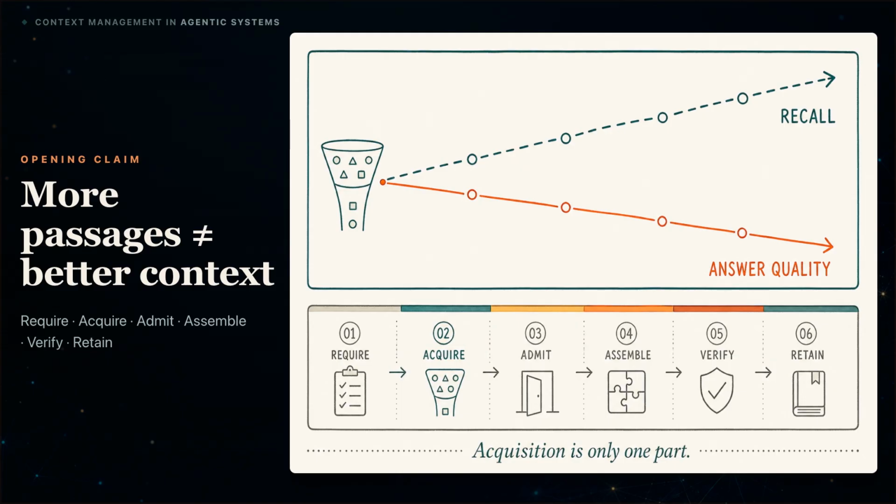I'm Mehrdad. In this video, I'll show you the complete control loop. Require, acquire, admit, assemble, verify, and retain.